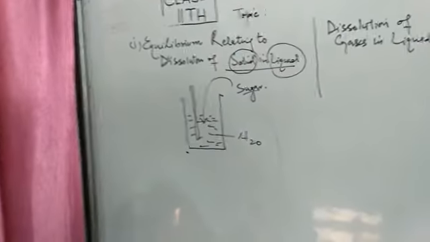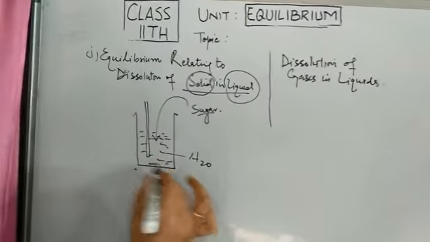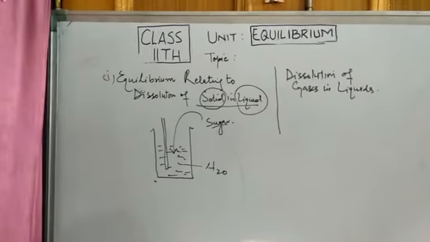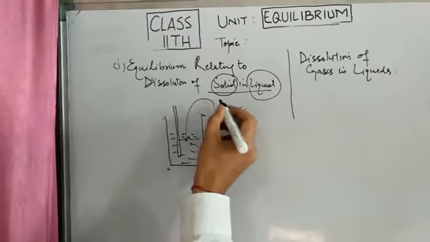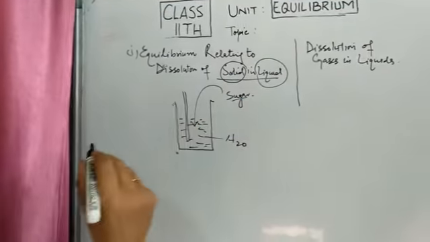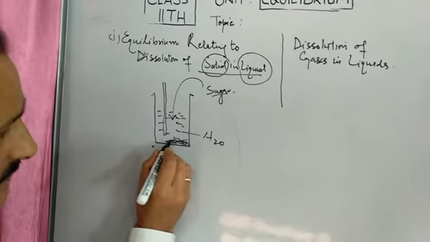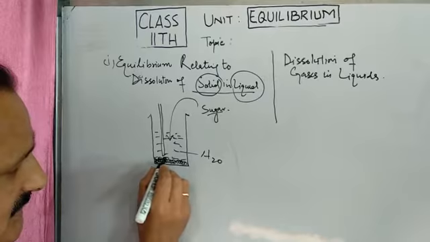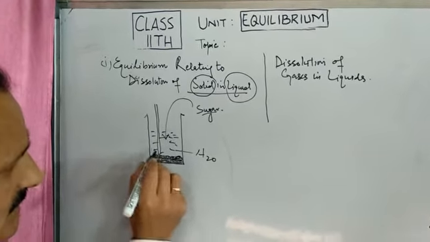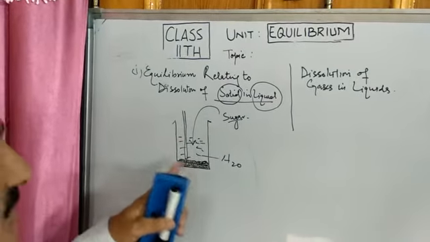But ultimately, a stage will be reached that no more sugar will get dissolved in water. Then the question is, where will that sugar go if it does not dissolve into the water? It will settle down at the bottom. And when this stage is reached, that no sugar is dissolved in water even on stirring, the solution is said to be saturated.